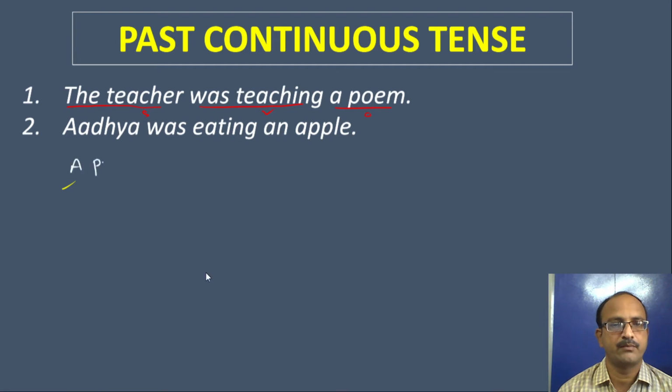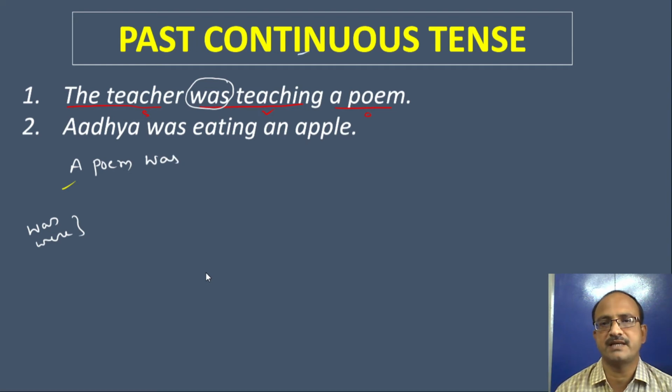A poem. In the past continuous tense, the structure has helping verbs, so that's no problem at all. In the past continuous tense, we take the be form as it is. A poem is singular, so we take was. So a poem was.